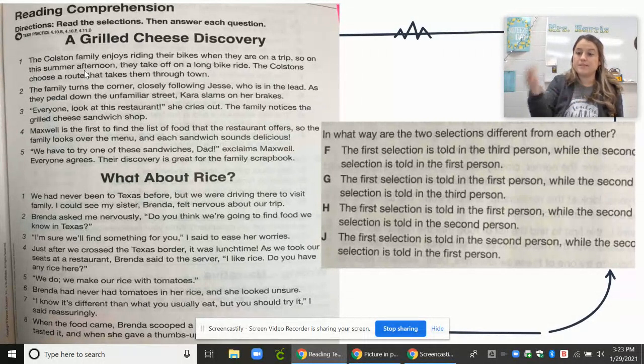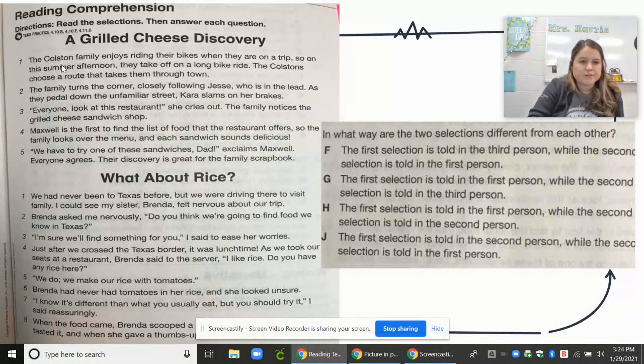So I would say like Mrs. Harris went to the store and she bought bananas and then she went home and she made a smoothie. I'm not talking about myself. If I said I went to the store and I bought bananas, that's first person. If I'm talking about someone else, like Mrs. Harris did this, that's third person.